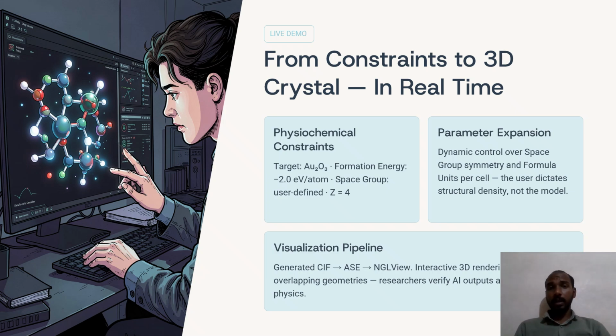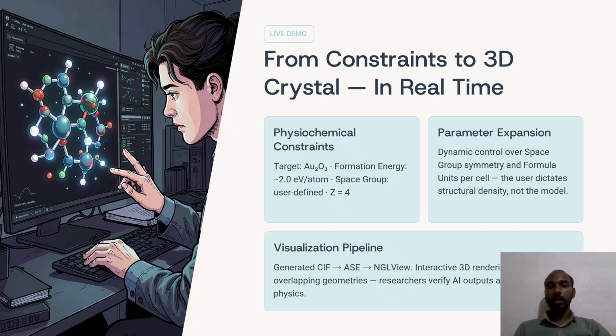Now let us look at the workflow of the system. The user starts by providing input constants. For example, the user can enter the material composition, target formation energy, space group, and Z value. These parameters are sent to the generation model, which then generates the crystal structures in a CIF format. After generation, the CIF file is passed through our visualization pipeline.